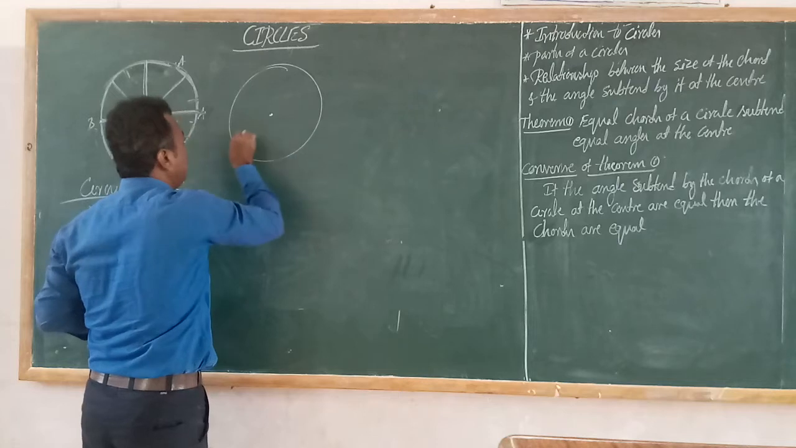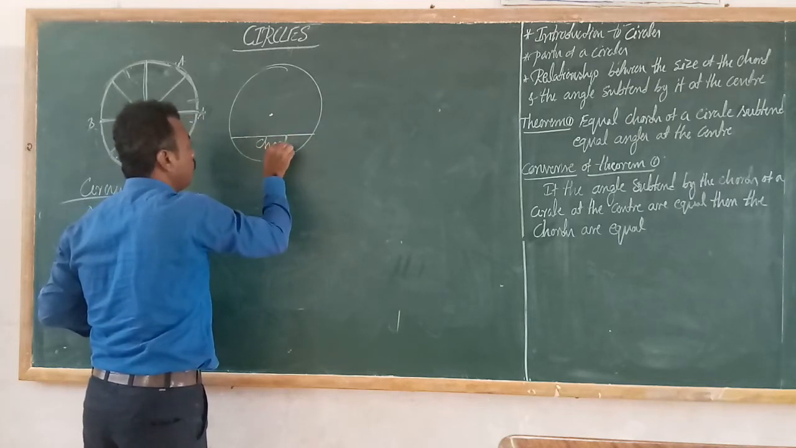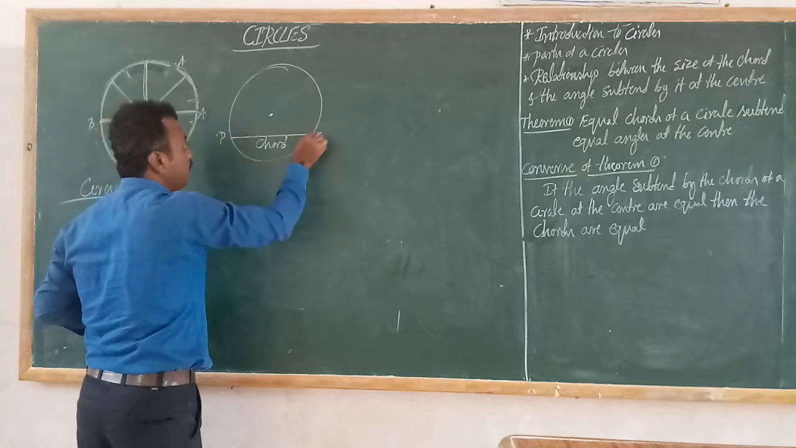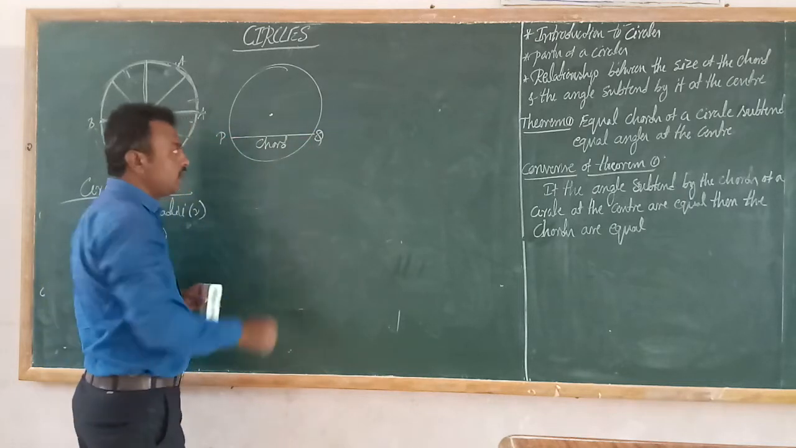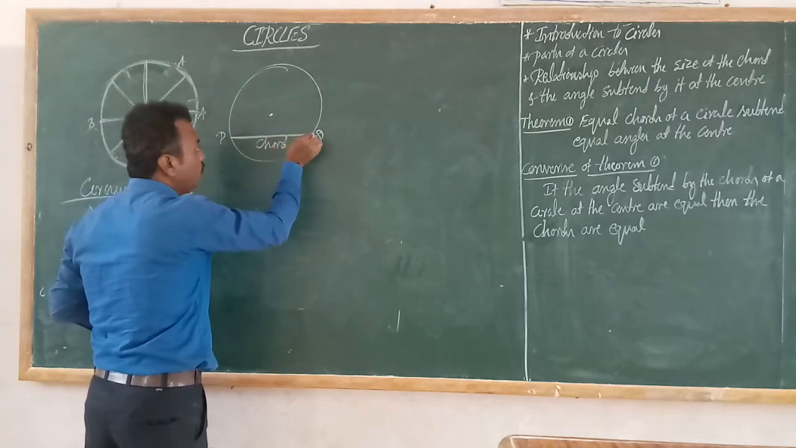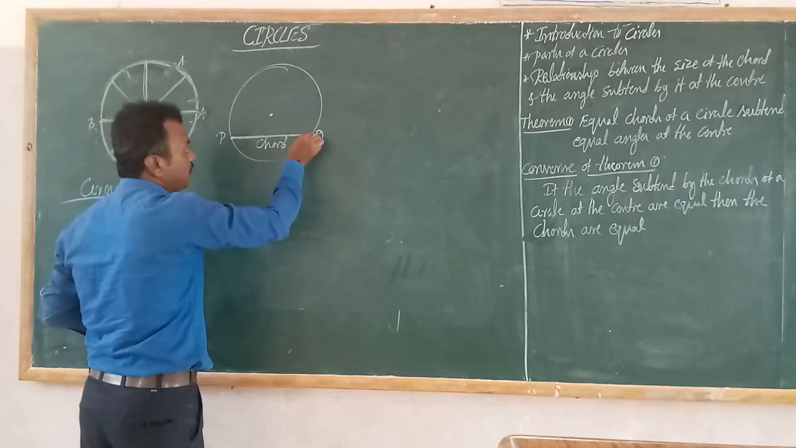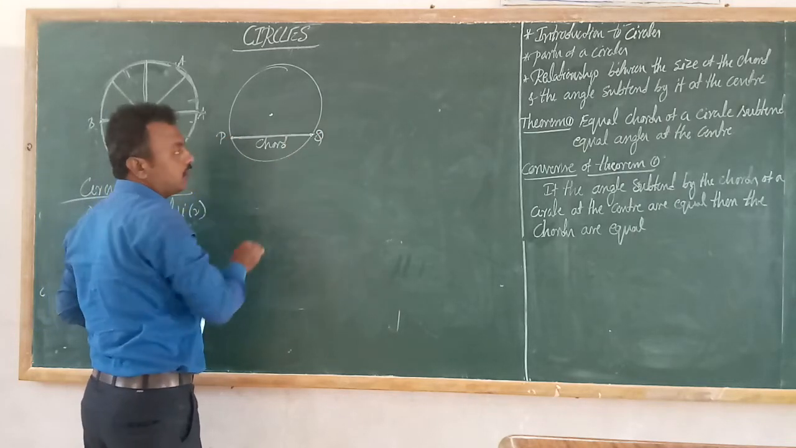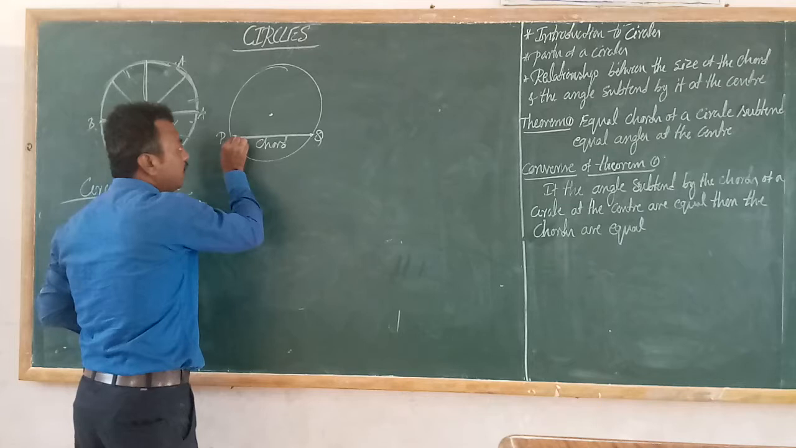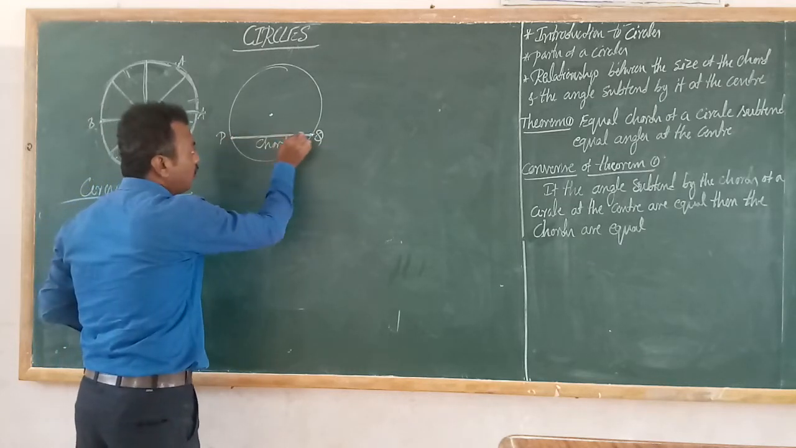Students, see, what is this? This is a chord. What do you mean by chord? This is P and Q. Chord is also the line segment joining any two points on the circumference of a circle. P is one of the points on the circumference of a circle and Q is also a point on the circumference. I am joining these two points, so it becomes a line segment. This line segment is called the chord of a circle.